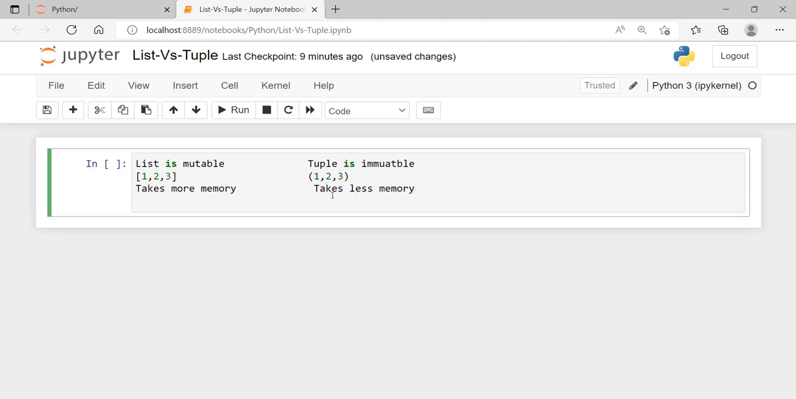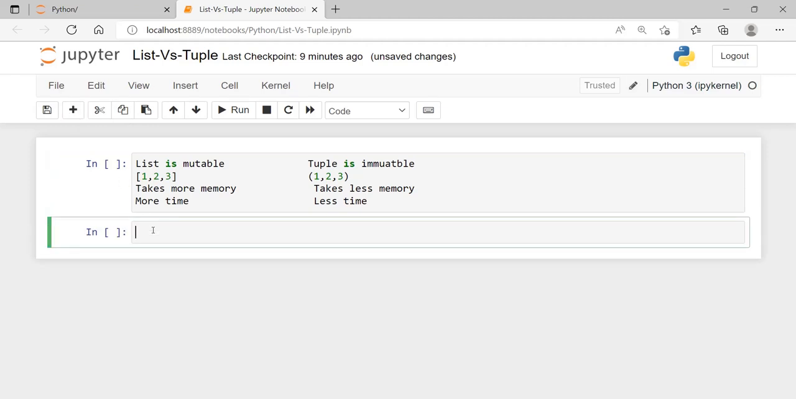And list takes more time to process the data, and tuple takes less time. So time wise also tuple is better, and memory wise also tuple is better. So we'll see that now. Let's compare the memory first.